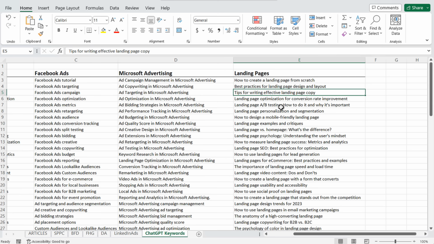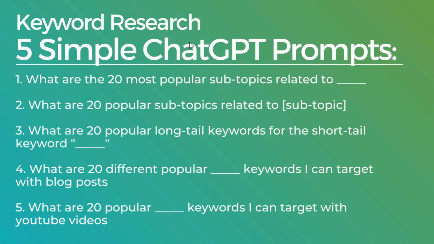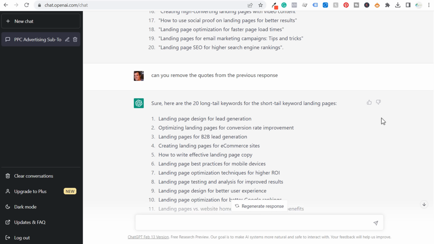So you can come up with all of these different topics, and it's very easy to do using a tool like ChatGPT, and you can do all sorts of keyword research using some of these different prompts. Break down your topic into subtopics very easily. You can find the 20 most popular subtopics, even for one of the other subtopics you've done.